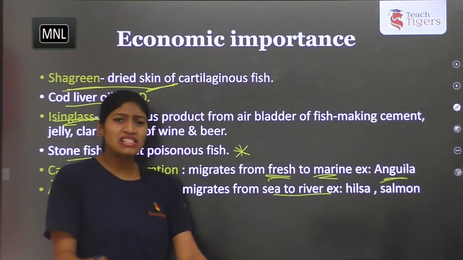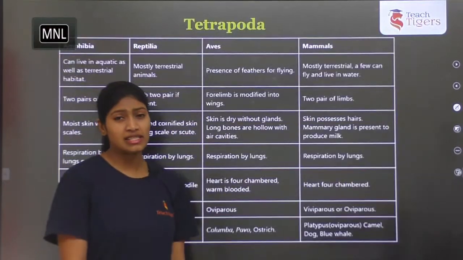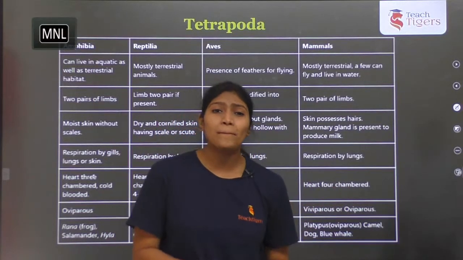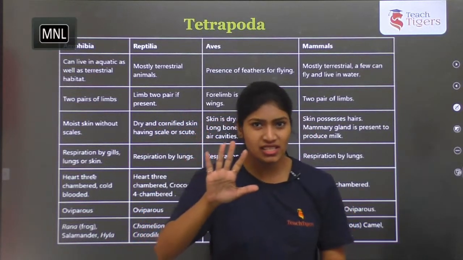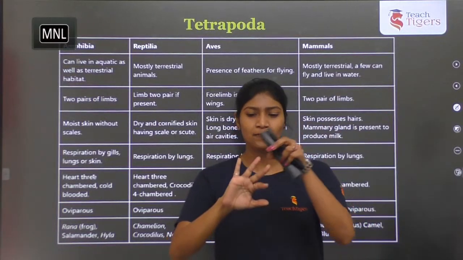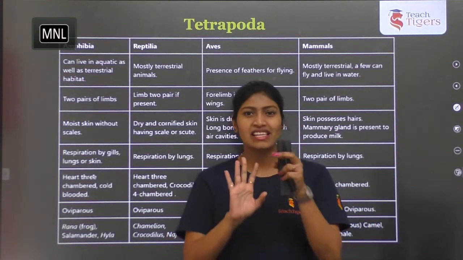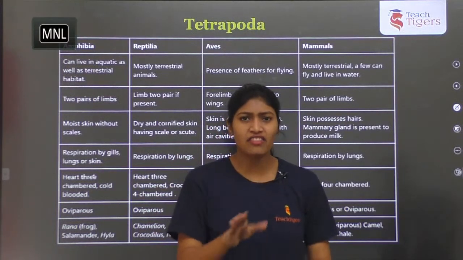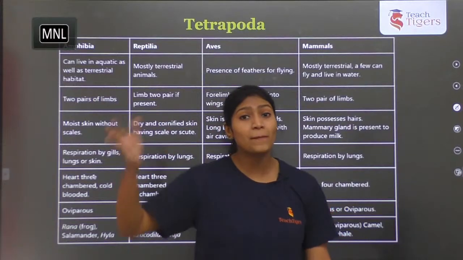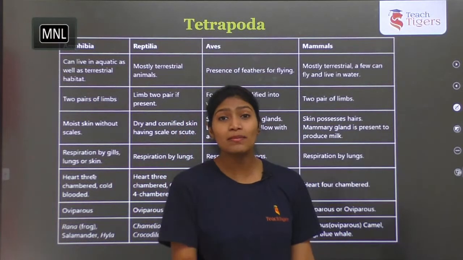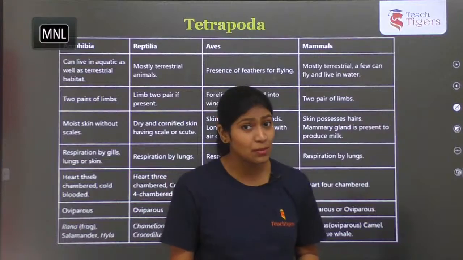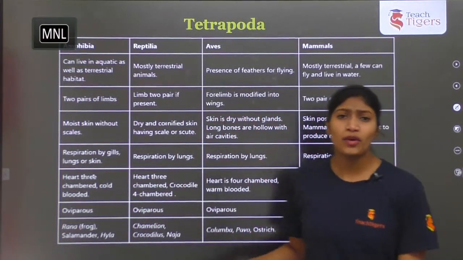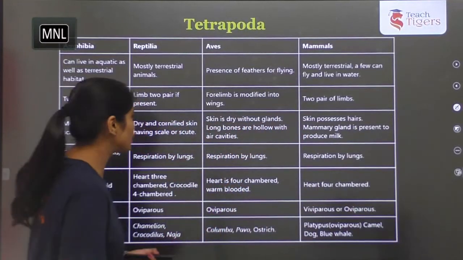Okay, let's now see a few important points of tetrapods. Always read tetrapods in a comparative account. So among vertebrates or chordates, if you take Pisces, amphibians, reptiles, aves and mammals, and read all these in a comparative way, and prepare a flow chart and a comparative chart, then it will be easy to gain marks and you will understand the exceptional cases and how you can read it in an easy way. So let's see a few of the important points.